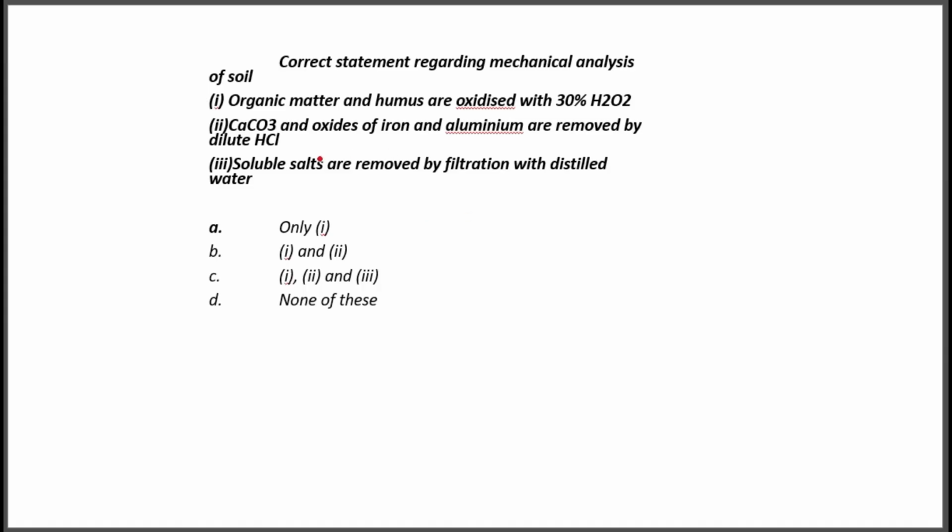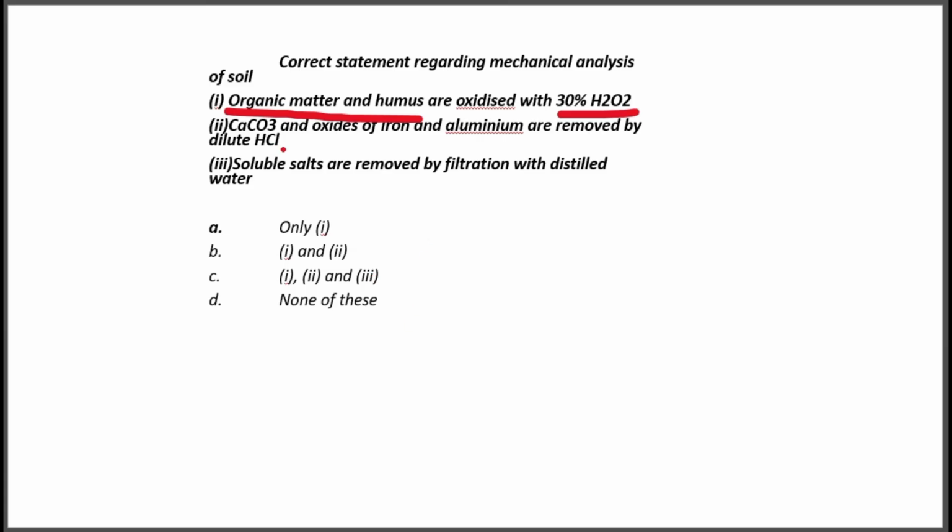Okay, so from this we can choose the correct statement. So first one, organic matter and humus. What we will do? By using 30% H2O2, organic matter and humus are oxidized. Is it?